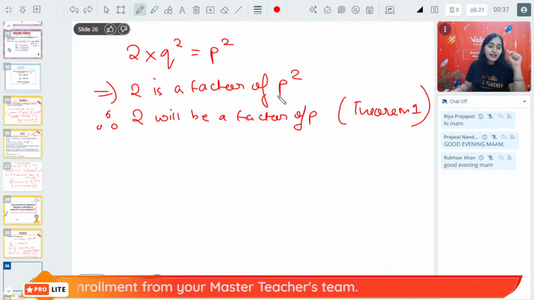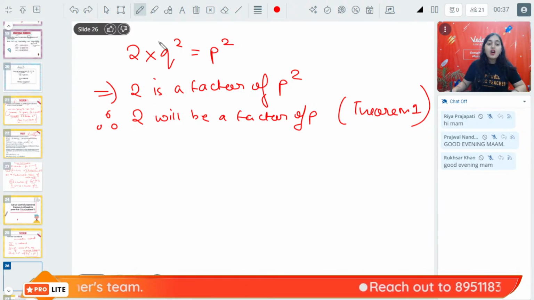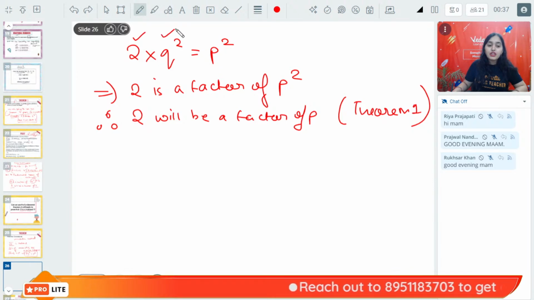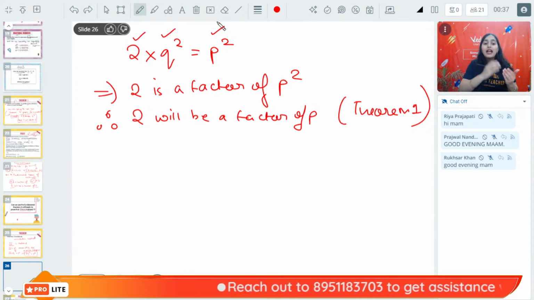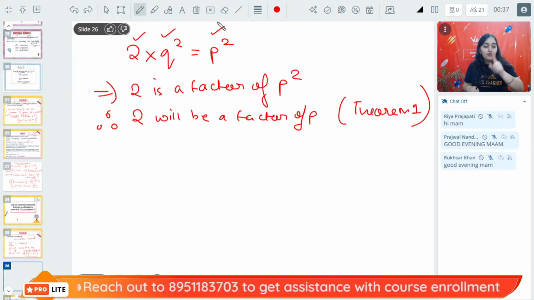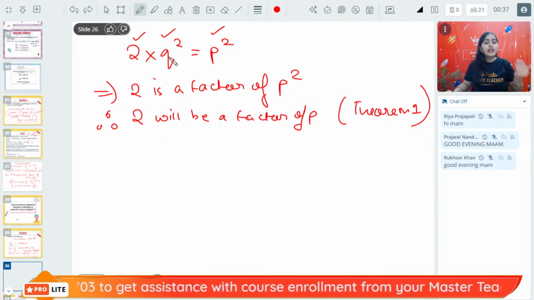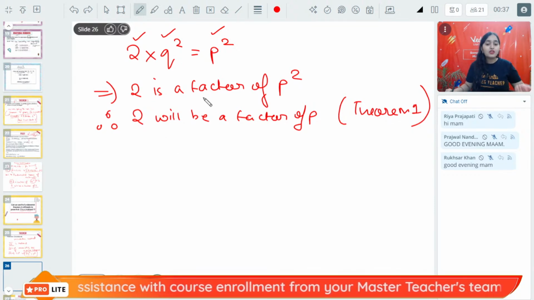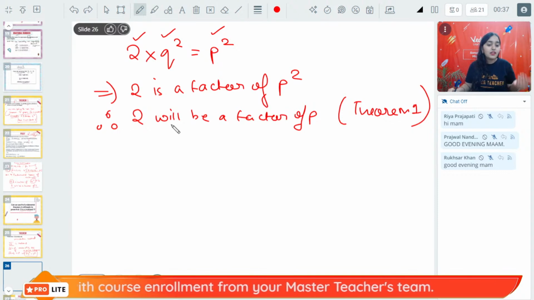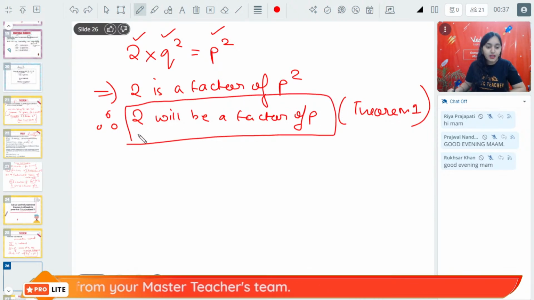Now, why is 2 a factor of P square? Why did I say that 2 is a factor of P square? Obviously, because 2 into Q square is P square. That means P square is a multiple of 2. So simply I am saying 2 into Q square is P square. That means 2 is a factor of P square. That means 2 will be a factor of P. That is our statement number 1.